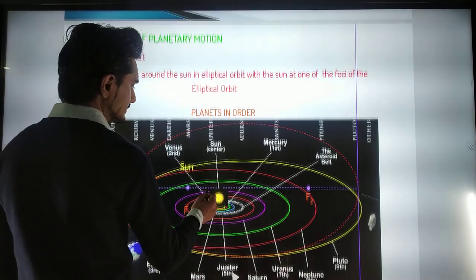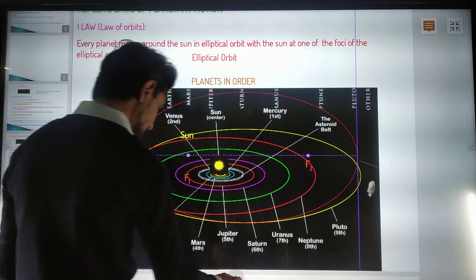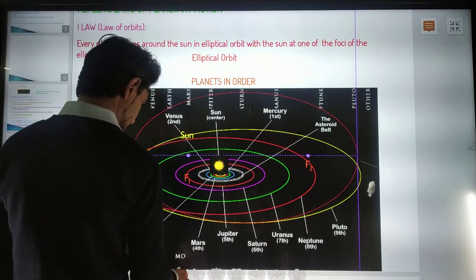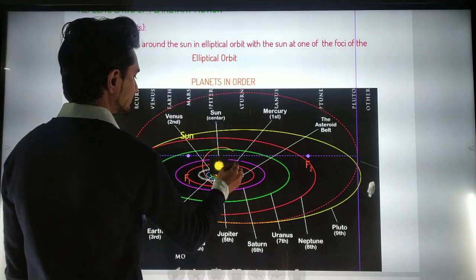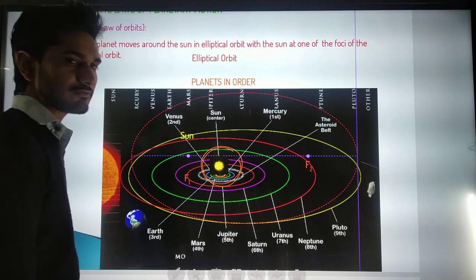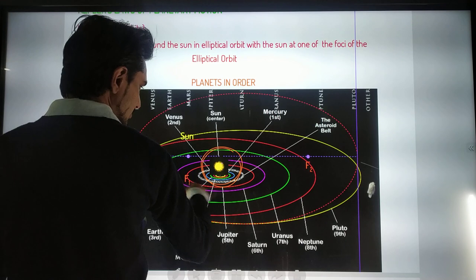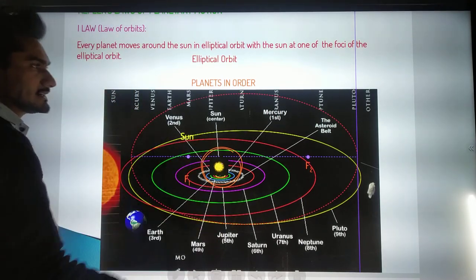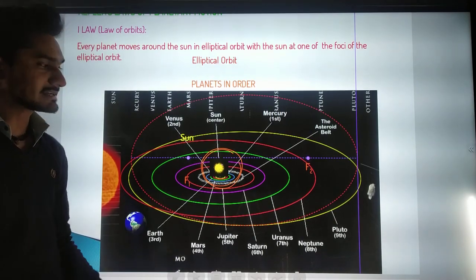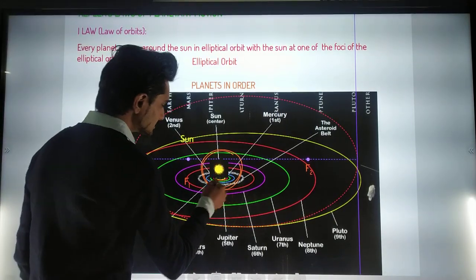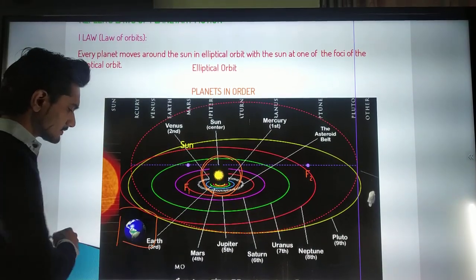Meaning the sun is here at the focal point, and all the planets are revolving in an elliptical shape. So that is a simple topic, but they have given us a figure. So I am giving you 10 seconds so you can watch all the orbits regarding our Earth. Here is our Earth. We have already seen that topic.